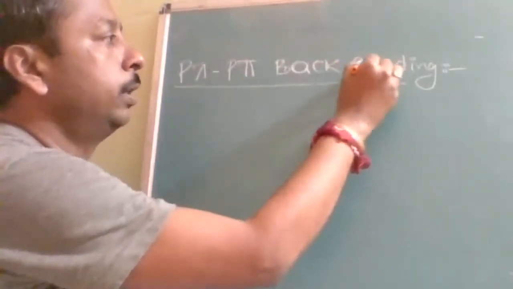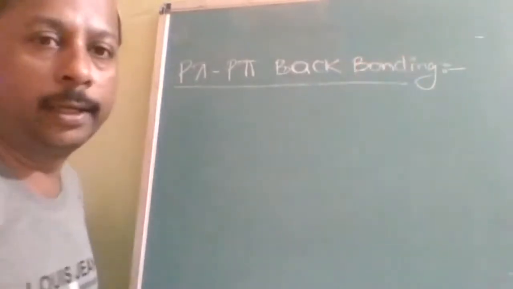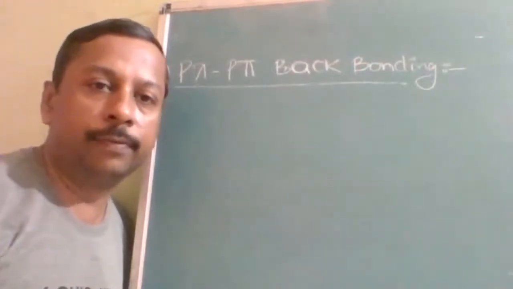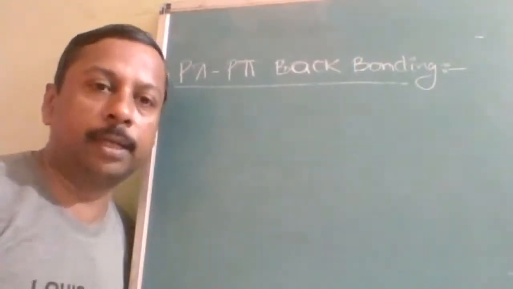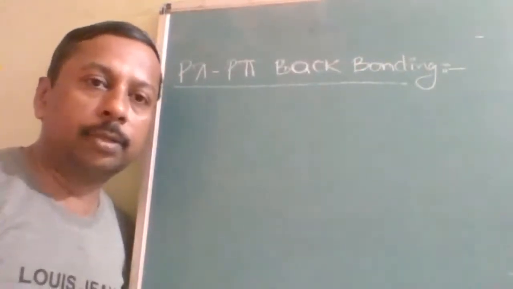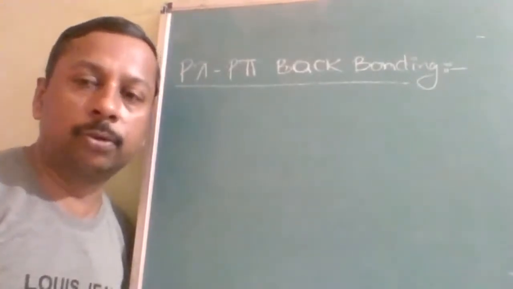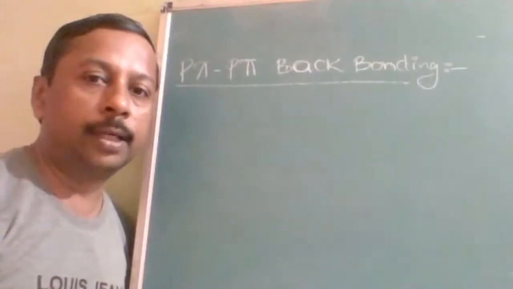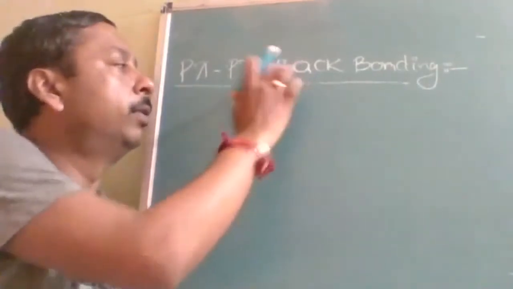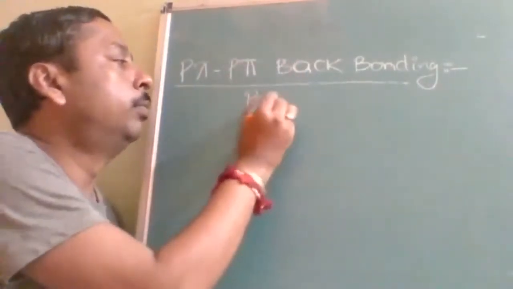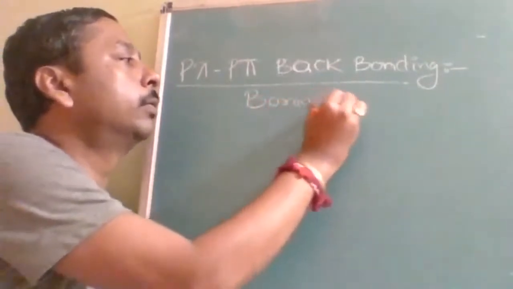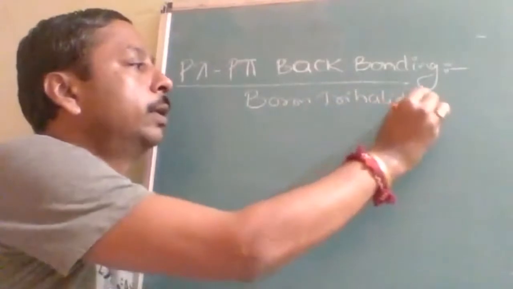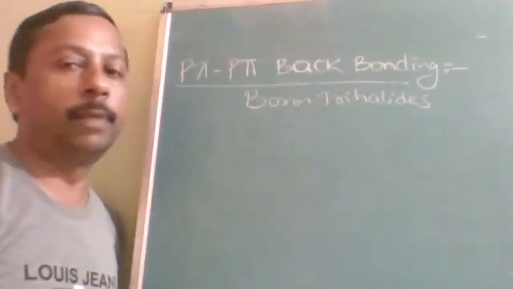Once you don't know the reason, you will feel that chemistry is full of exceptions, but almost everywhere reasons are there. Some things are in the scope of your book or syllabus, or maybe out of scope. So let us start with p pi back bonding. Examples are boron trihalides. Boron trihalides are the best and universal examples of p pi back bonding.